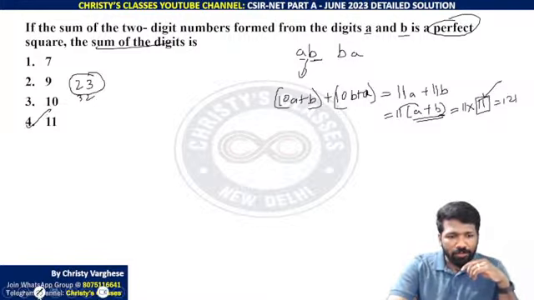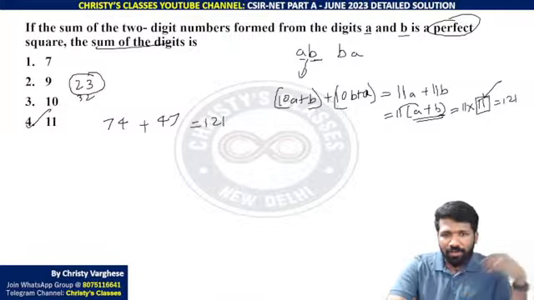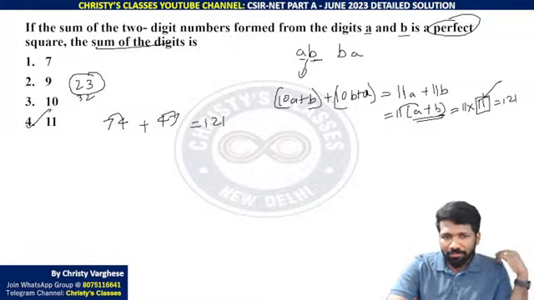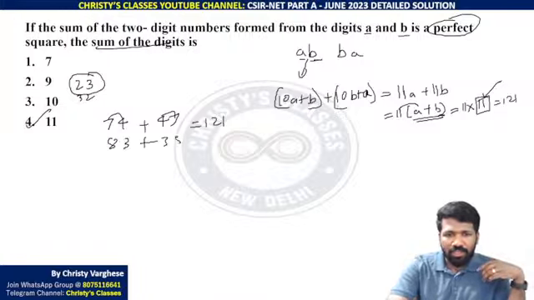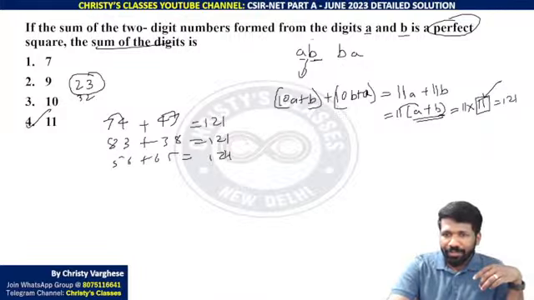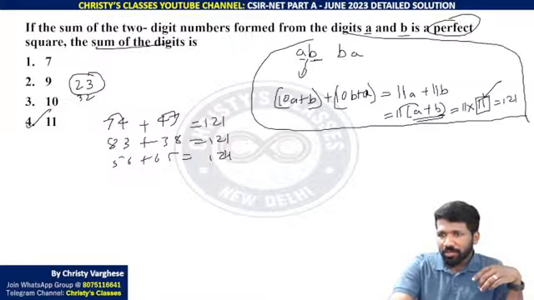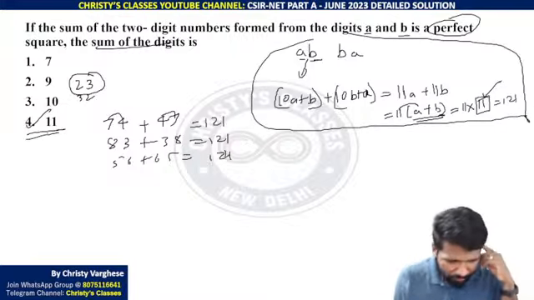You can try numbers like, when you trial and error, you can get 74 and 47. 74 47 ऐड किया तो 121 मिल रहा है, perfect square. So 7 and 4 का sum 11. 74 47 ही नहीं, you can take 83 38, वो भी 121 है. मतलब for all cases where A plus B is 11, this will satisfy. 56 plus 65 भी सही है. To avoid confusion, direct method may be less confusing in my opinion. So option 4, 11 is the answer. All of you clear?